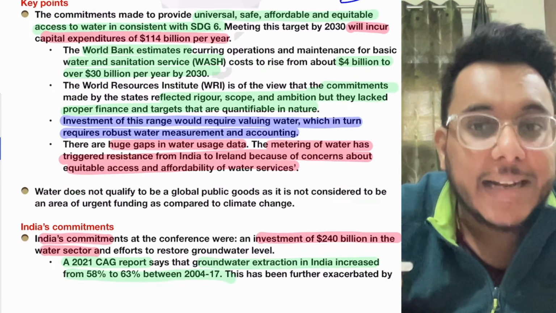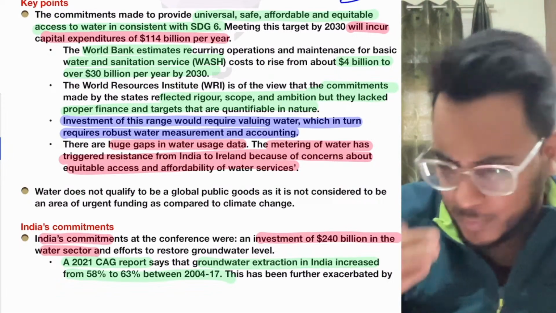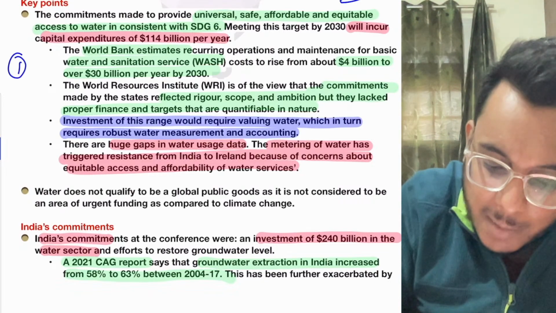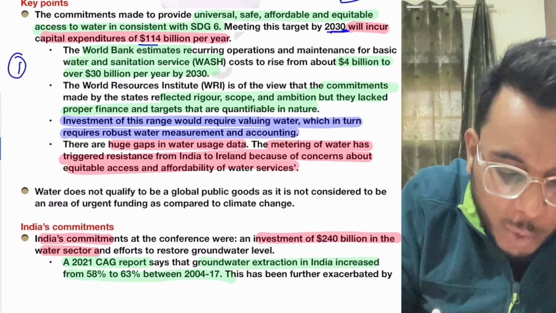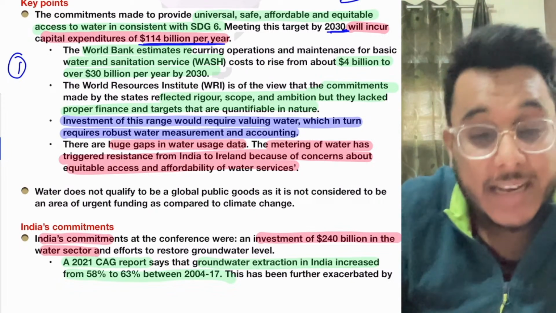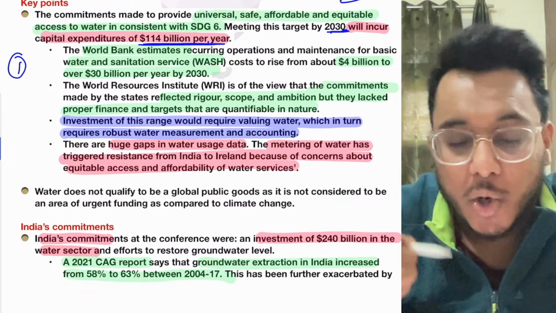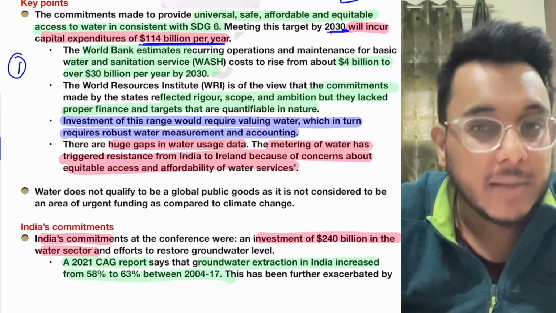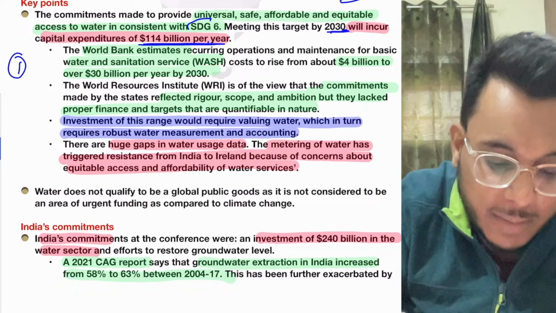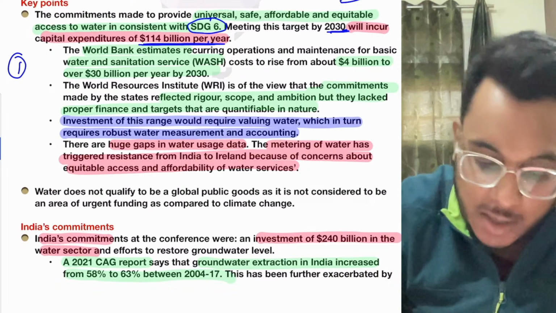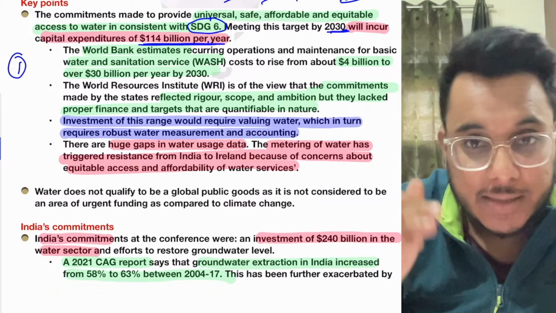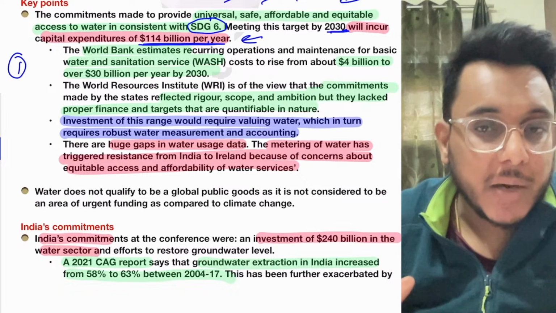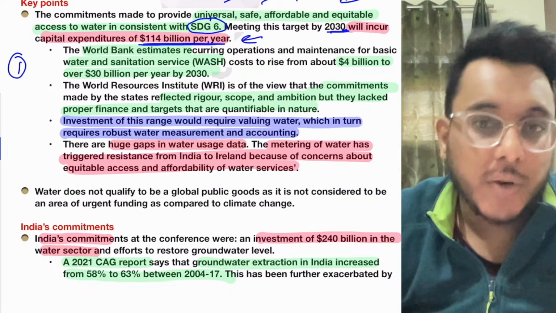We will see what India has talked about, okay, the broad targets and what India has talked about. So broadly, guys, it is being provided that by 2030, $114 billion per year will be invested to ensure that water management is happening properly, to ensure that sanitation is being given properly, and to ensure that Sustainable Development Goal number 6 is met. So universal, safe, affordable, equitable access to water is to be given to everyone. For that, we need to invest $114 billion per year, and the countries will mobilize this particular money.